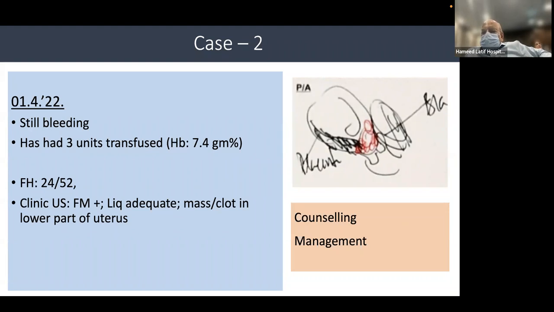ठीक है. Also, I would like to explain to her the risks to the fetus, which will include fetal hypoxia, growth restriction, and as she is at 20 plus 6 weeks, I would counsel her that this is not a viable pregnancy, and there is also risk of prematurity and intrauterine fetal demise. So therefore, in light of the ultrasound, the history, examination, investigations, I would arrange blood. I would suggest that there should be at least 4 units of blood arranged, and I would involve a multidisciplinary team, which would involve a senior gynecologist, anesthesiologist, and a neonatologist.